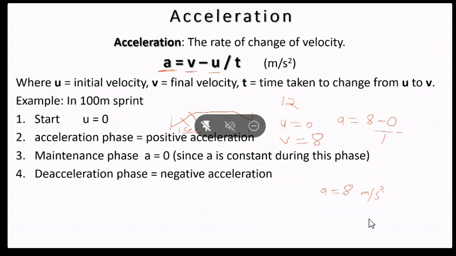Now what will be the acceleration? So we are making A equal to 12 minus 8 divided by 1. So the value we are getting is acceleration equal to 4 meter per second square.